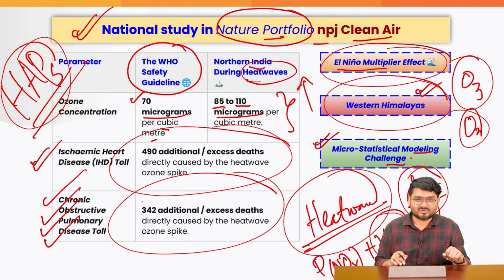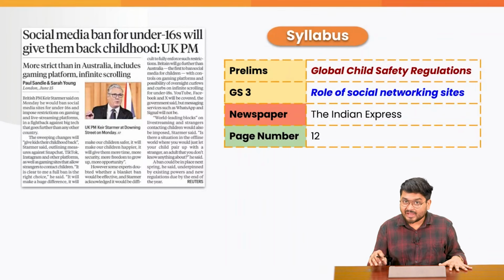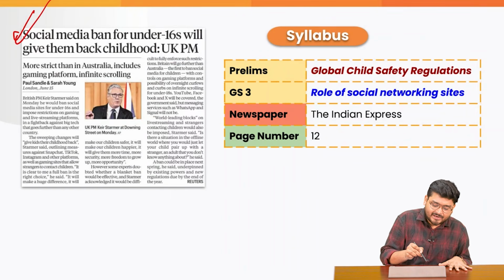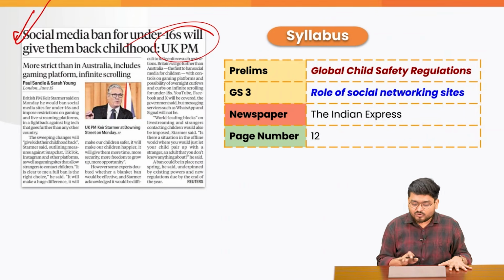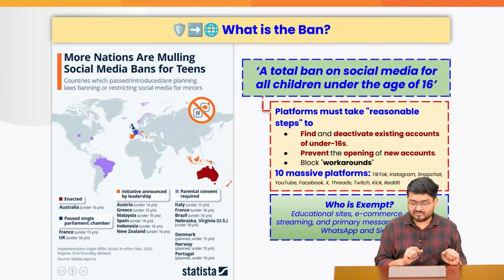We'll now move on to the next one. Since UPSC is asking more globally relevant news in prelims itself, let us understand the social media ban that took place in the UK. So what happened recently? This is not one country which is taking a decision.